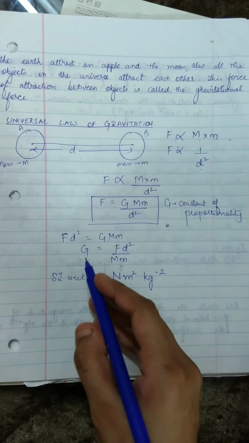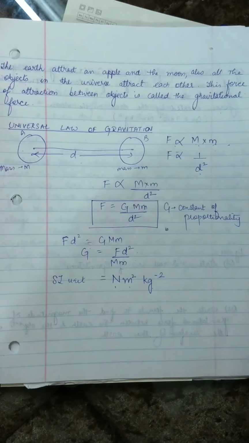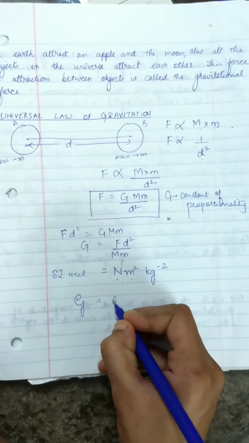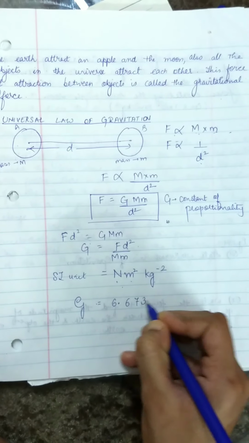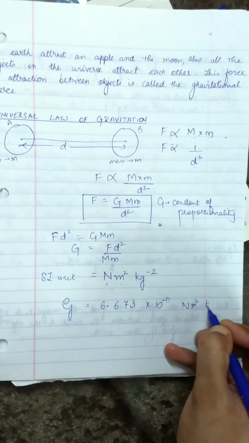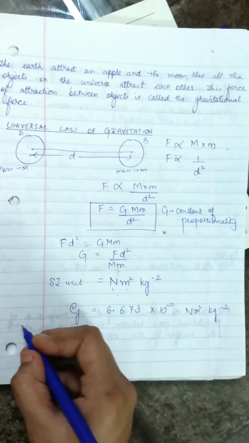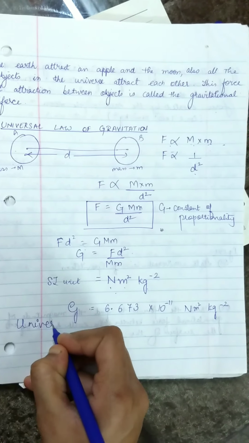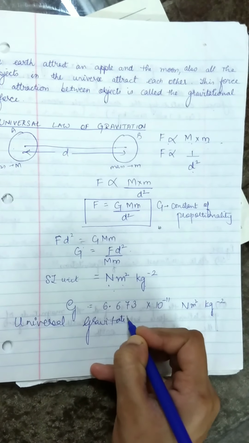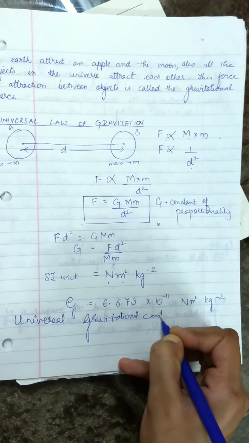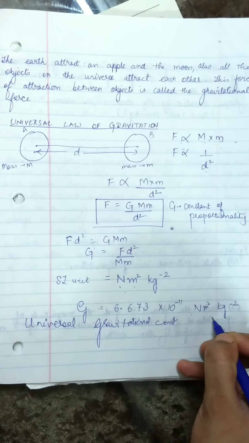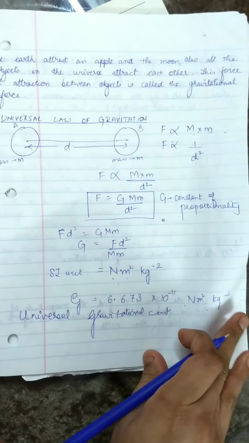Here I can evaluate the value of G. The value of G is equal to 6.673 into 10 to the power minus 11 Newton meter square kg minus 2. That means the universal gravitational constant value is 6.673 into 10 to the power minus 11 Newton meter square kg to the power minus 2.